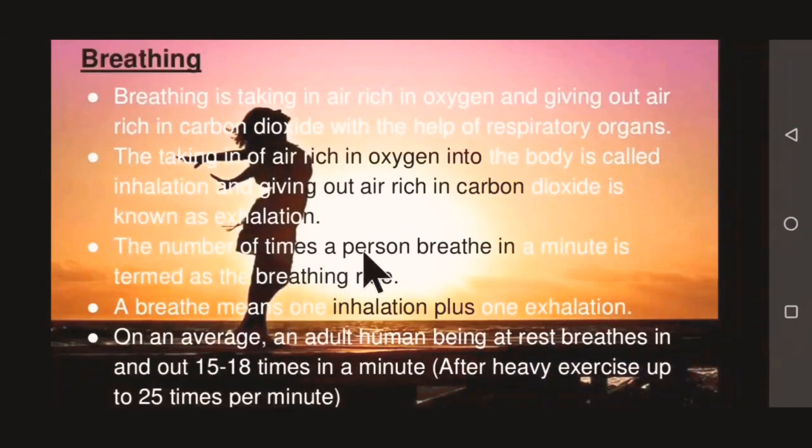The number of times a person breathes in a minute is termed the breathing rate. A breath means one inhalation plus one exhalation. On an average, an adult human being at rest breathes in and out 15 to 18 times in a minute, and after heavy exercise, up to 25 times per minute.